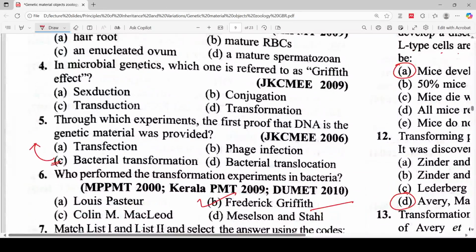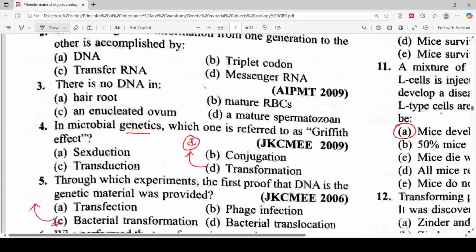Let's move to the next. In bacterial genetics, which one is referred to as the Griffith effect? Sex reduction, transformation, conjugation, and transformation. So the correct answer for this question will be option D.